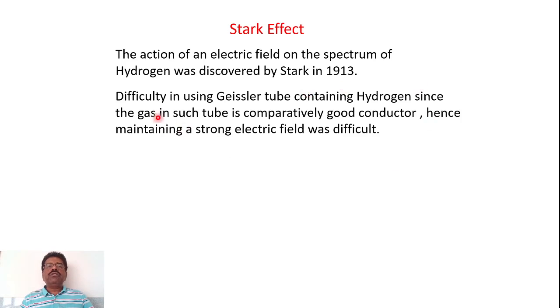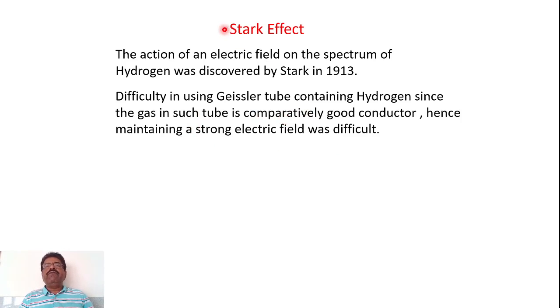So the difficulty was in using a kind of tube for observing the Stark effect. So the technology available at that time was a tube known as Geissler tube. So in order to observe the Stark effect for hydrogen, this Geissler tube was tried by many scientists, but the main difficulty was that the gas is comparatively good conductor in such a tube, and therefore it is quite difficult to maintain a strong electric field in such a tube.